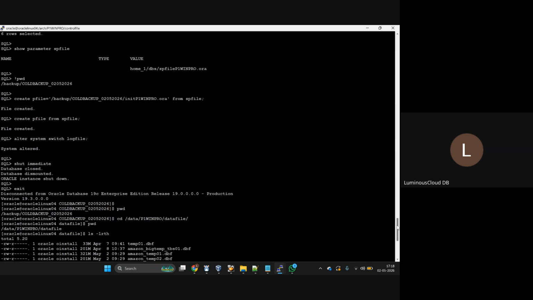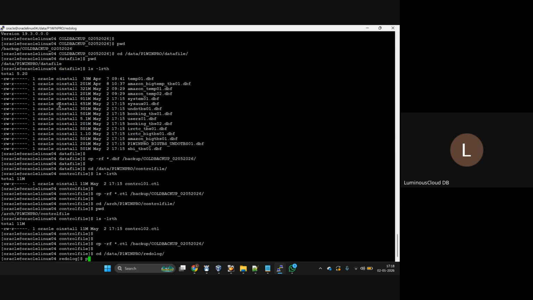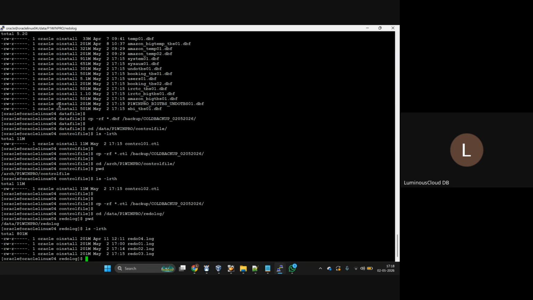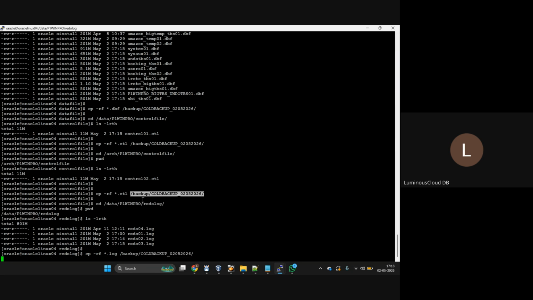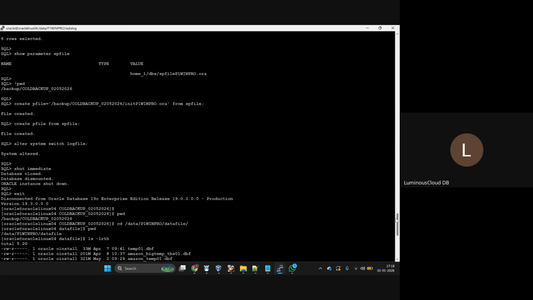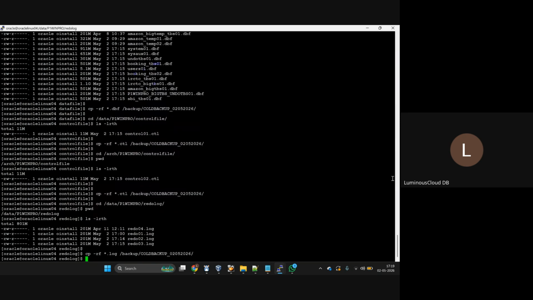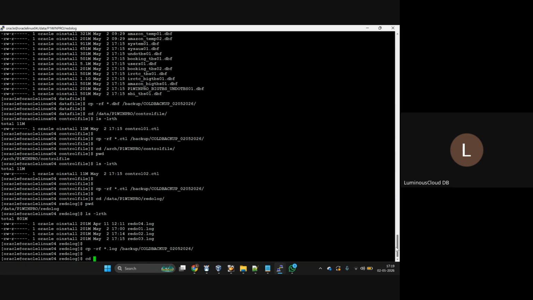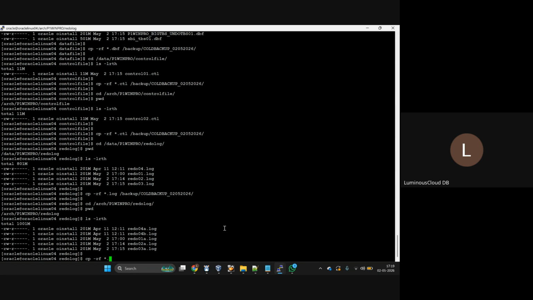Next one, what I need to copy? I need to copy the redo logs. Check where redo logs are there. There's a location of redo logs, no? Just go to the redo logs location. Copy all these redo logs to the backup location. Again, another location. Where is another location? It is there in the arc location. Copy all these logs to this location.